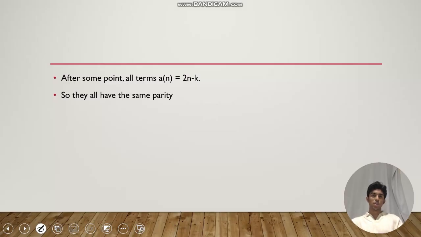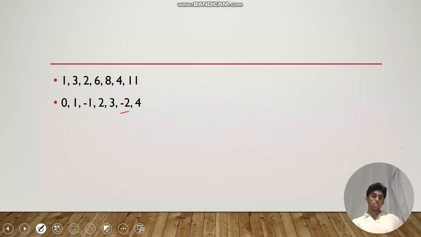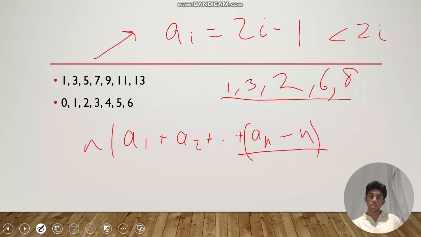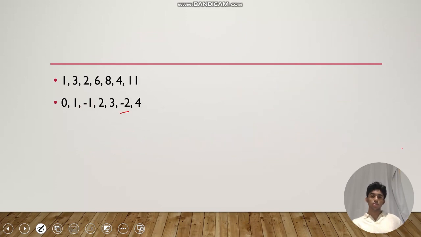Okay, so what happens when we try to reduce one of these 2n minus k terms? What happens when we try and do that? 2n minus k is an, and remember that a reduction is subtracting n. That's all it is, subtracting n.